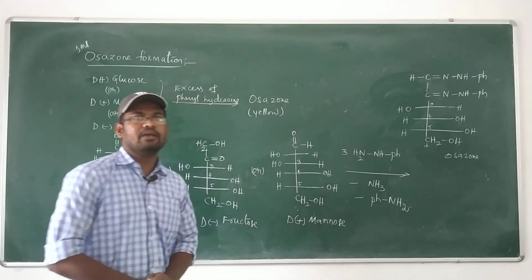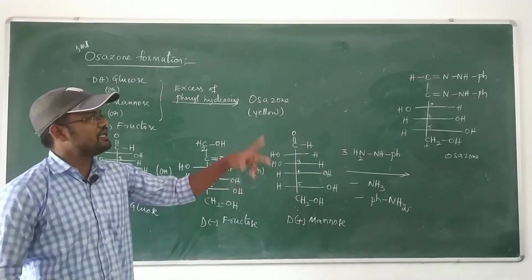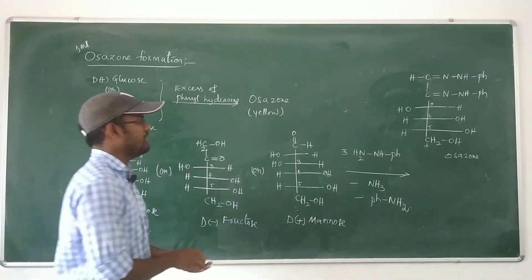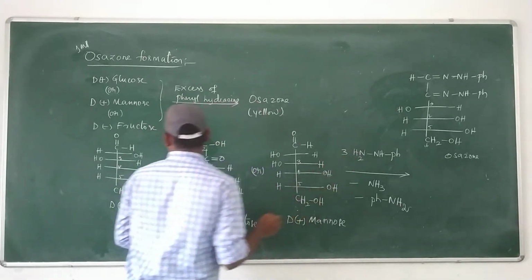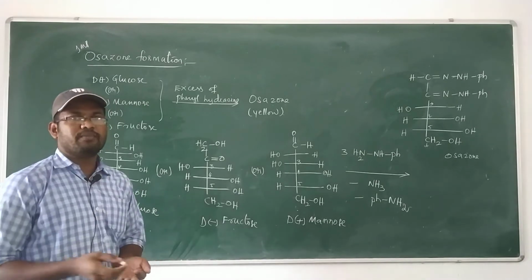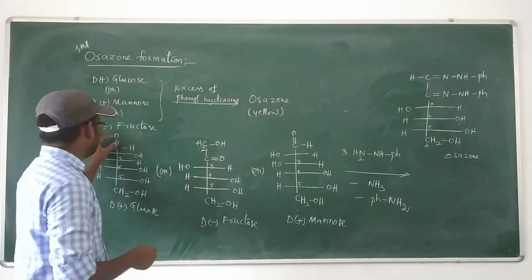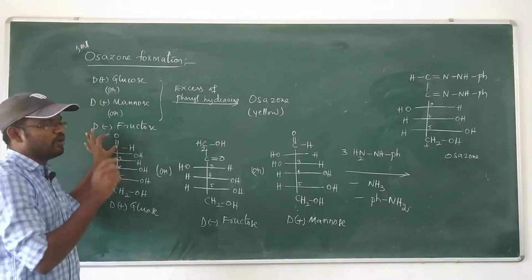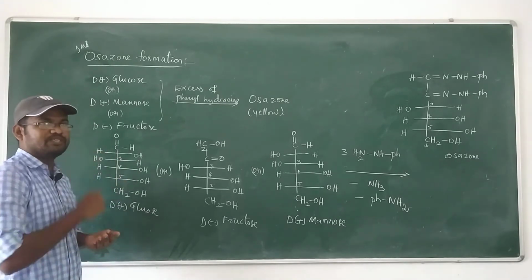excess phenylhydrazine, nothing but 3 moles of phenylhydrazine, the resulting product is always the same. Simply, 1 mole of phenylhydrazine reacts directly, O and H2 are eliminated in the form of H2O. Directly C double bond N, NH, Ph is formed.